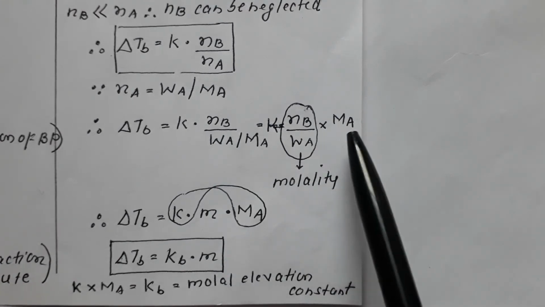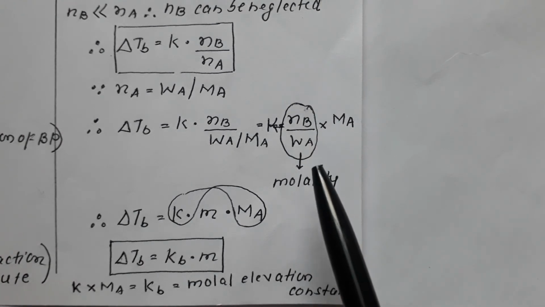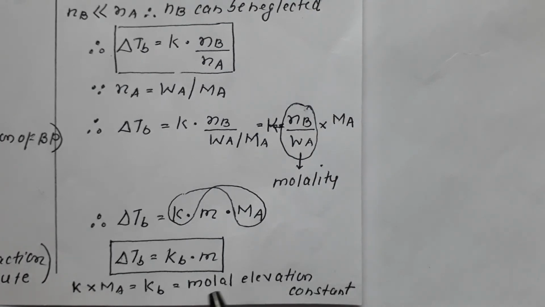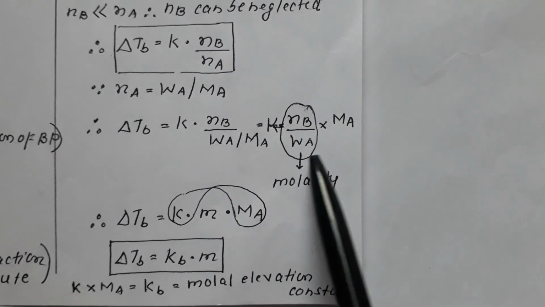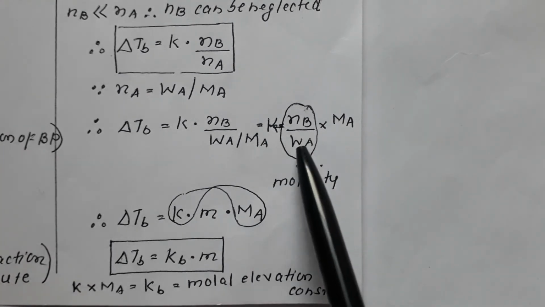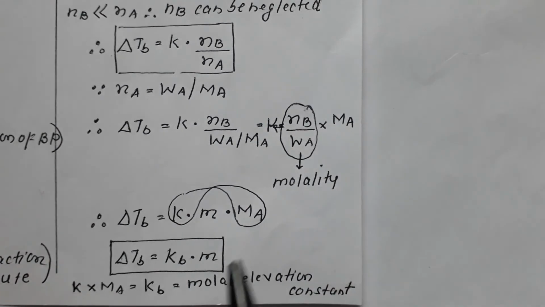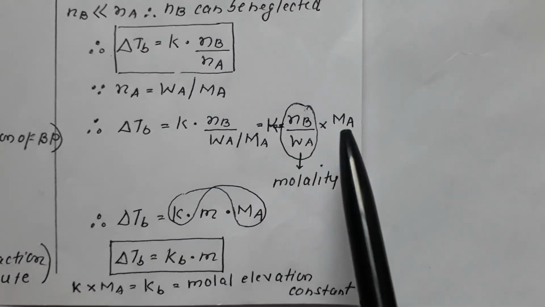We are aware that N upon V is called molarity, whereas N upon W is called molality. This NB is mole of solute, WA is weight of solvent, so NB upon WA is molality. Hence the equation can be written as del TB is equal to K into m into MA.